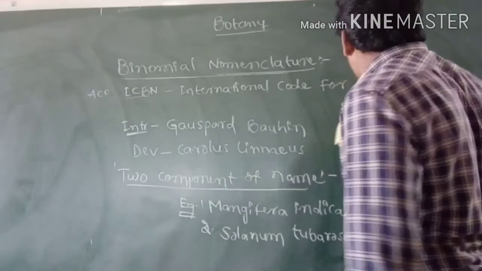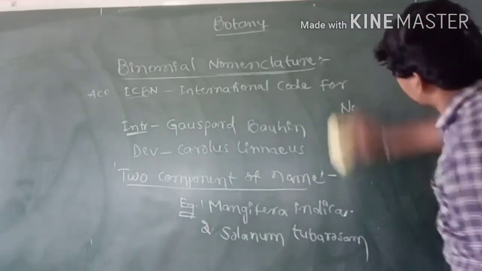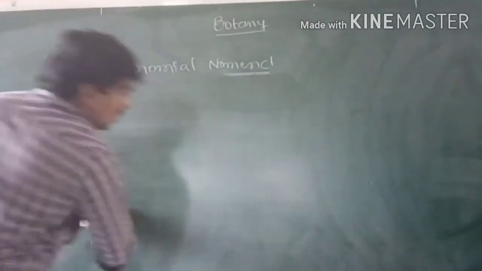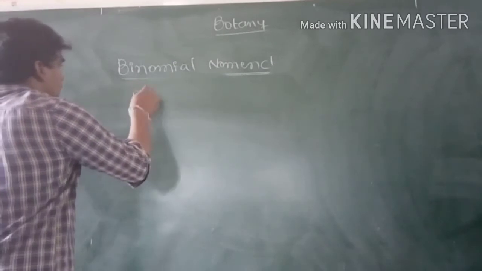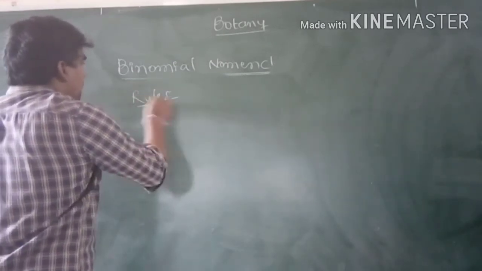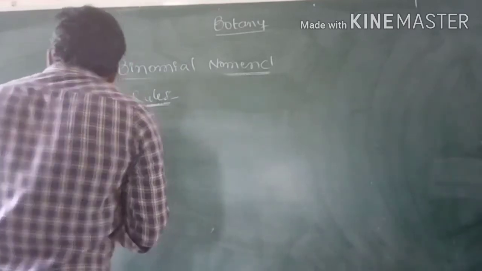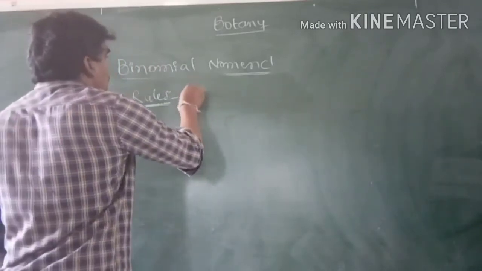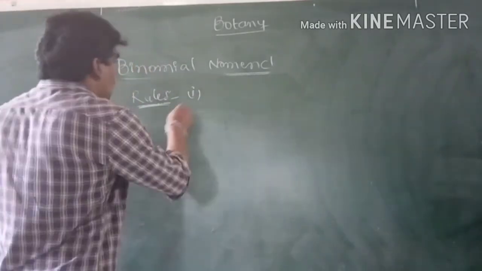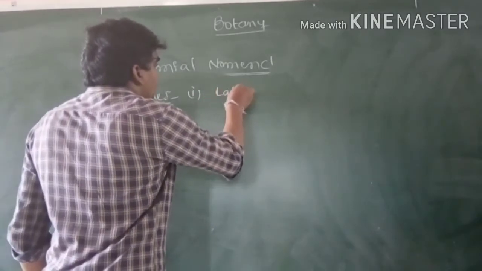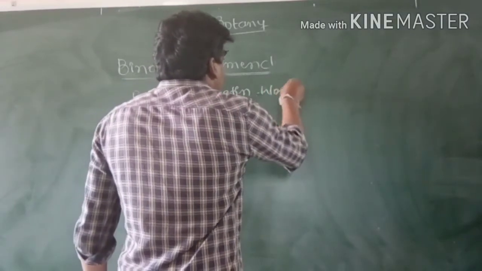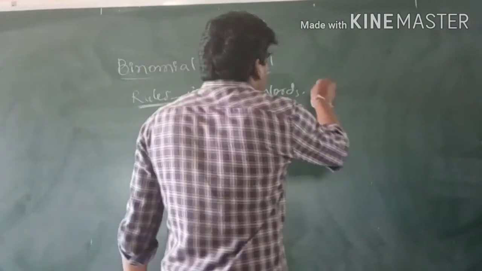What are the rules of binomial nomenclature? This binomial nomenclature is generally Latin. The first rule is that these are Latin words written in italics.